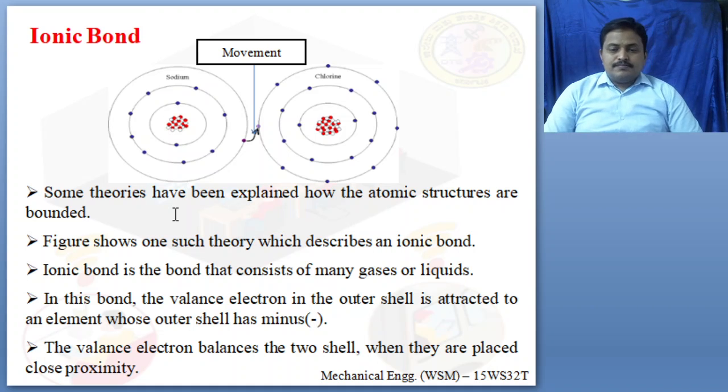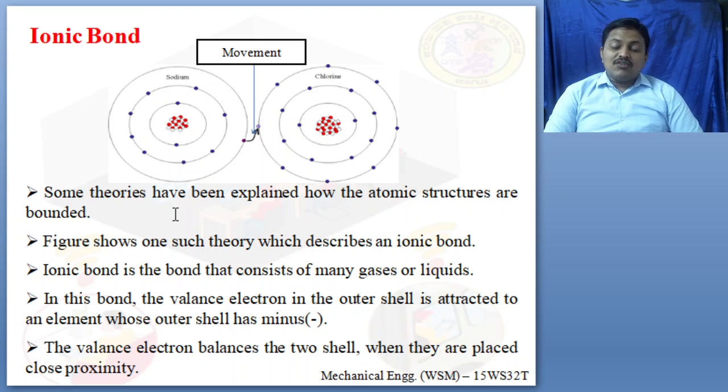In this bond, as I said, the valence electron in the outermost shell is attracted to the elements whose outer shell has minus. What is minus? It is negatively charged, and negatively charged means it is an electron. So the valence electron in the outer shell is attracted to the elements whose outer shell has minus, means the sign is negative. As I said, the sharing takes place only at the outer shell. Electrons will share; protons and neutrons will not share.